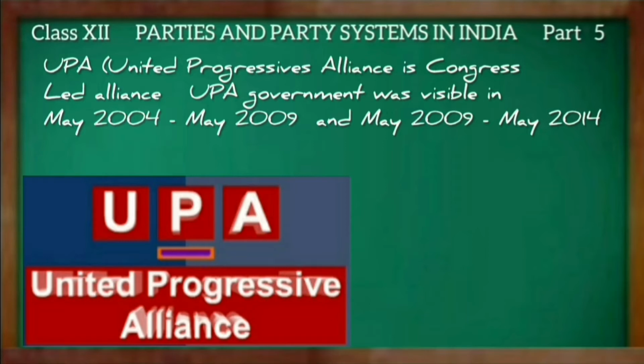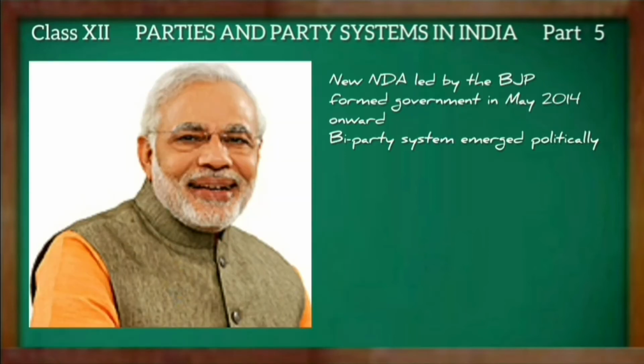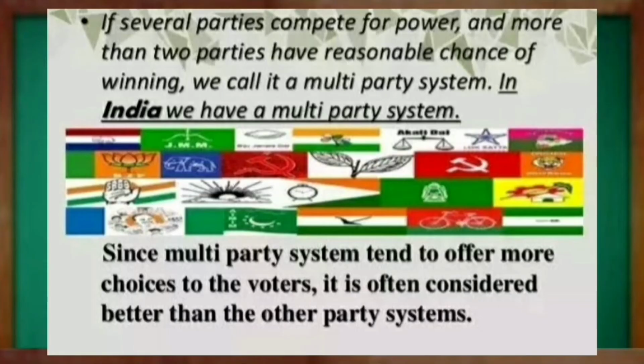The UPA government was seen from May 2004 to May 2009 and May 2009 to May 2014. And the NDA led by the BJP formed the government from May 2014 onward. So here we see that the biparty system emerged in the Indian political system politically, not constitutionally.